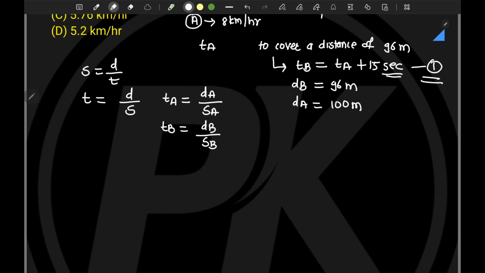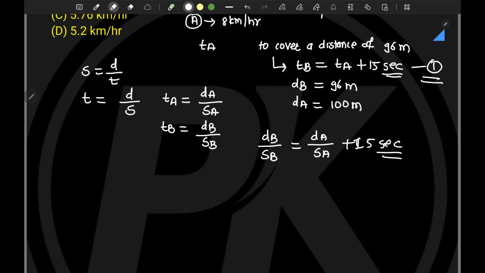TB is equals to TA plus 15 seconds. Now instead of TB, what we will write? DB divided by SB is equals to distance ran by A divided by speed of A plus 15 seconds. That is what is given, right?